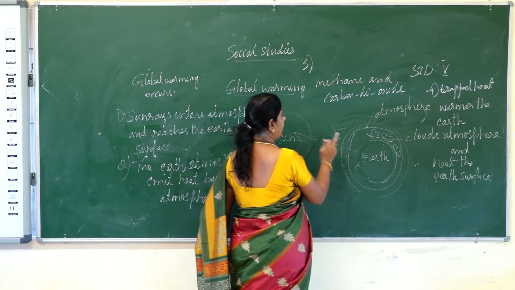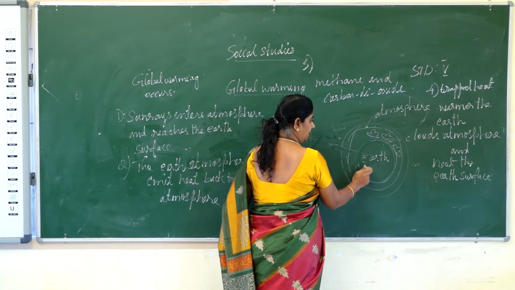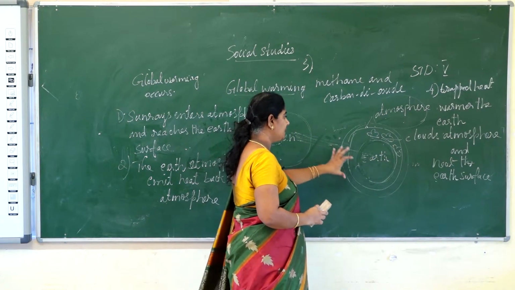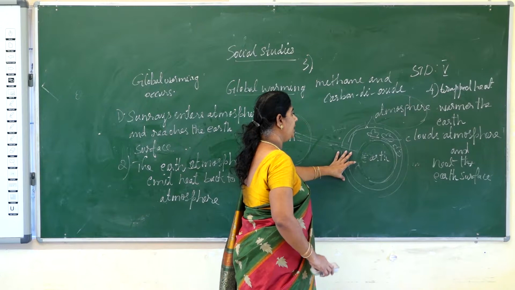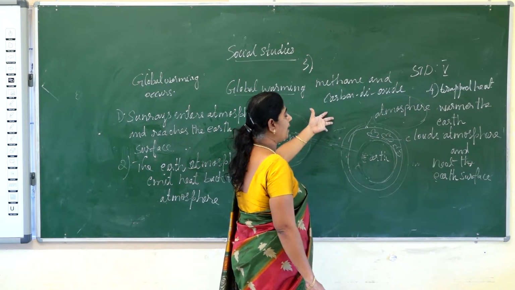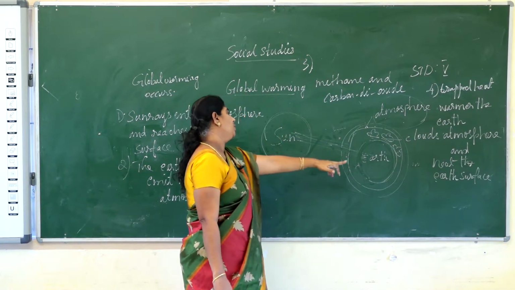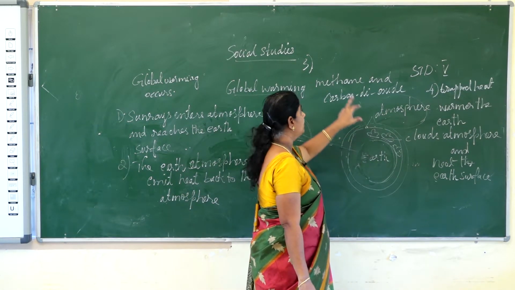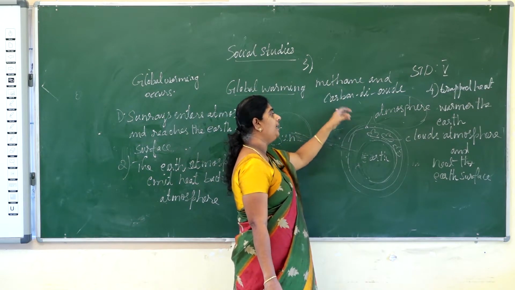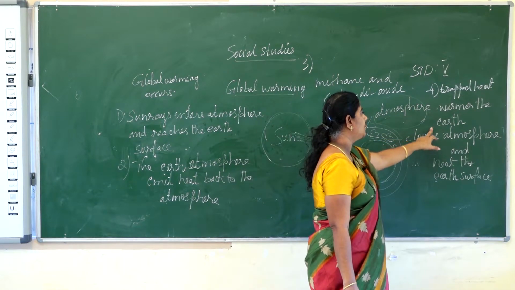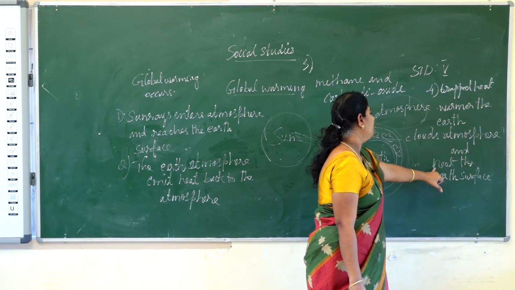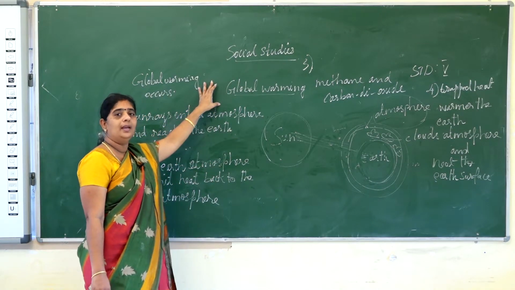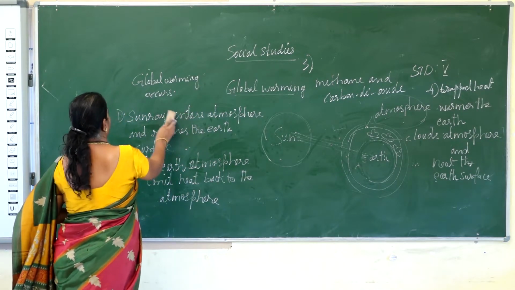First the sun rays enter the atmosphere and reach the Earth's surface, and the Earth's surface catches some heat from the sun rays and heats up. Then it emits the heat back to the atmosphere. When it goes back, some amount of the heat is trapped by the atmospheric gases, methane and carbon dioxide, and this trapped heat again warms the atmosphere and the surface. Thus global warming is happening, children.